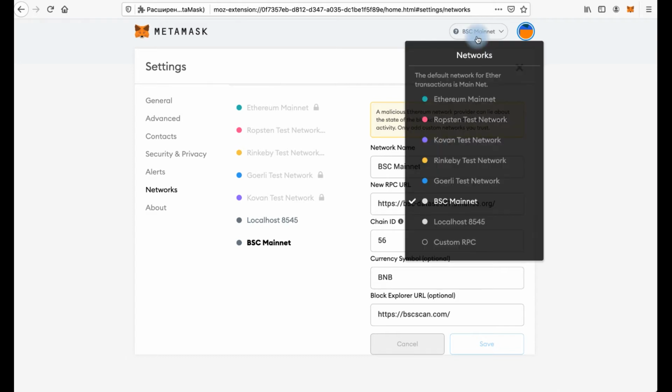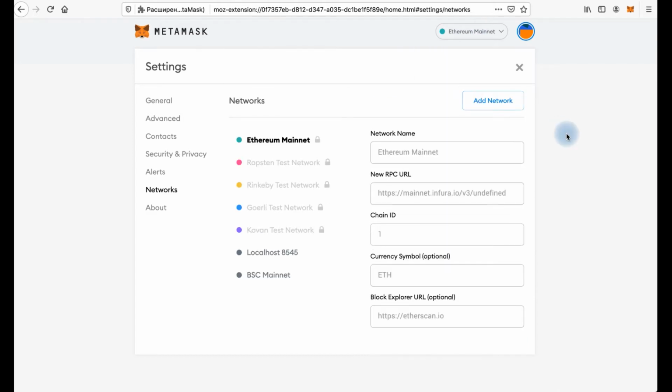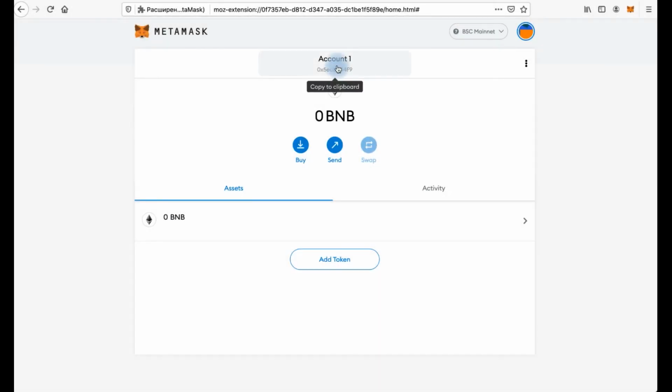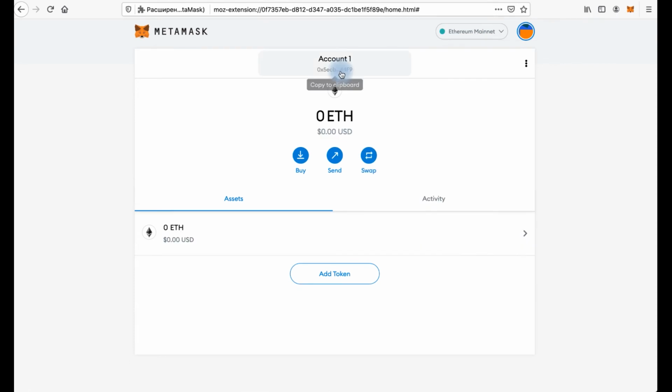And here we can choose between networks, Ethereum or Binance Smart Chain. Please note that the address in the Ethereum network and in the Binance Smart Chain network is the same. Here, look, and here. Same address, which is very convenient.